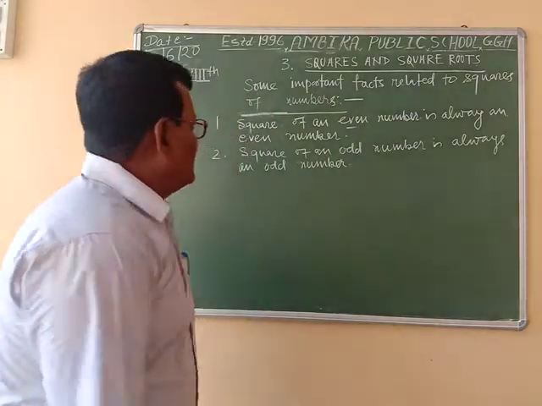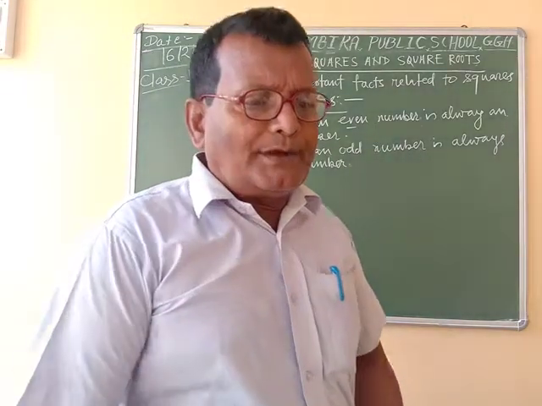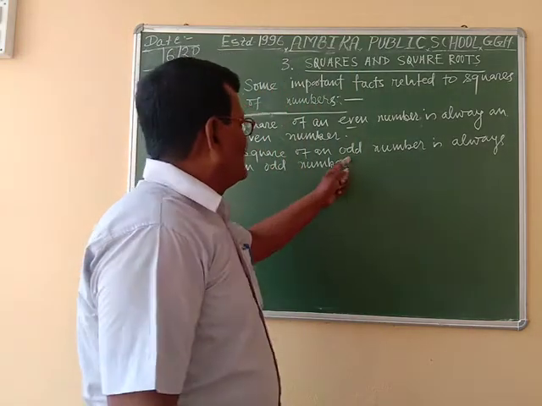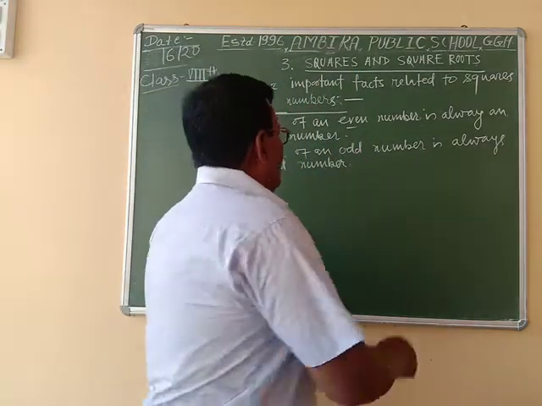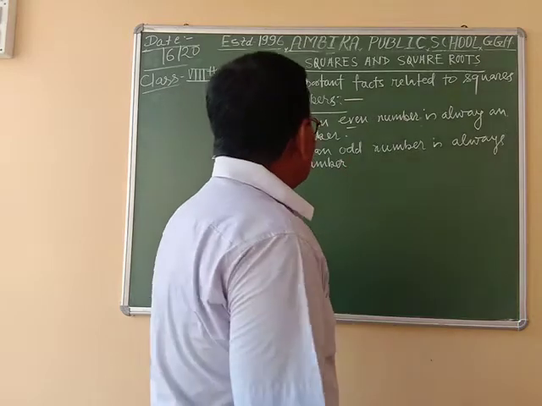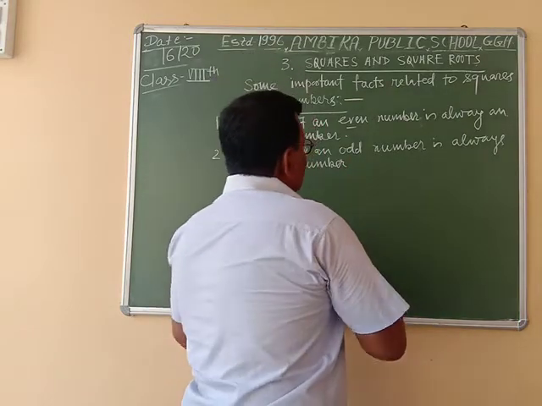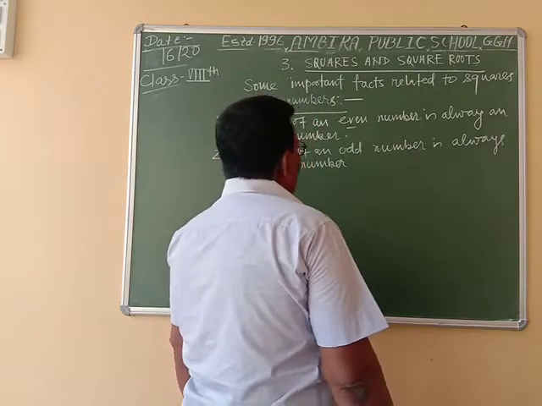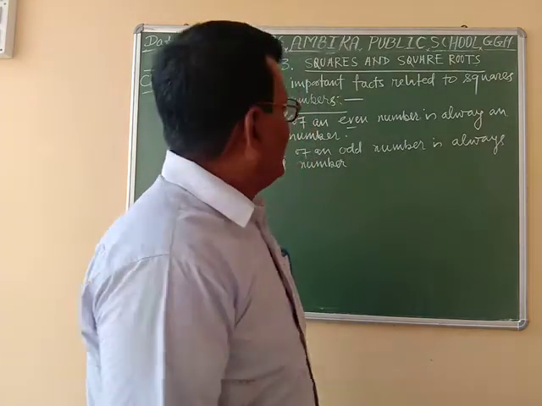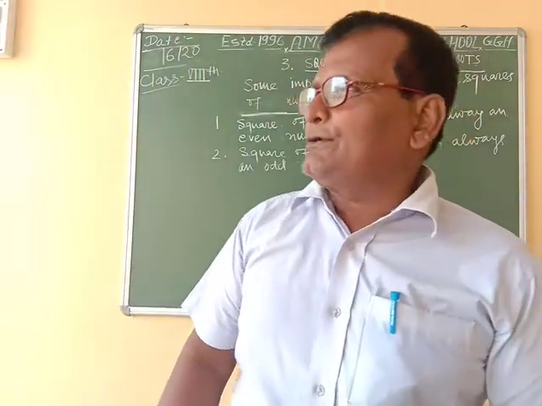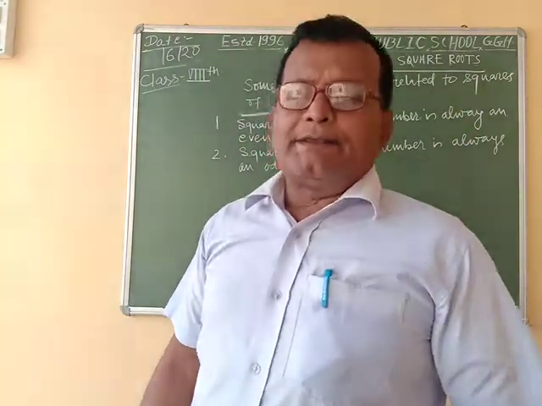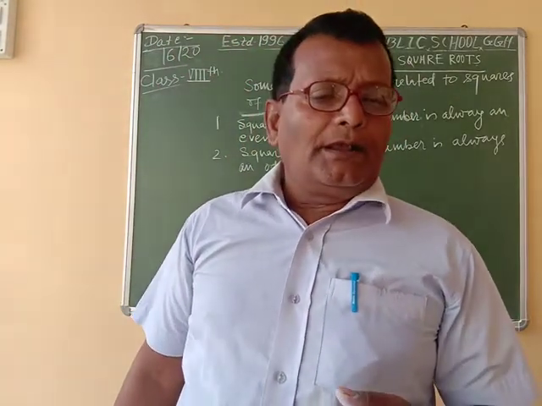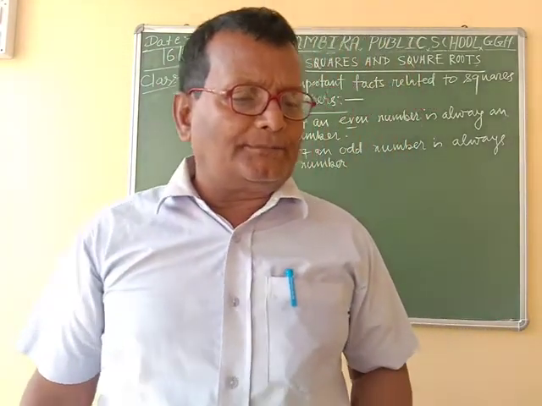We take an example of an odd number. As for example, 3 square. 3 is an odd number. And if we square it, the product is 9, which is also odd. So a square of an odd number is always an odd number. 3 square is equal to 9. 7 square. 7 is also an odd number. And if we multiply 7 by 7, we get 49, which is odd.